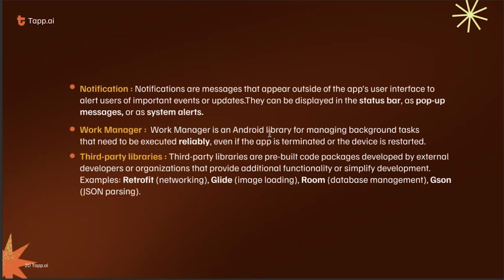For example, if I have to implement an API, the socket to connect and call an API, we already have the Retrofit library. Using that library, we call APIs and save time handling everything and writing code. So these are third-party libraries. In the demo, we will learn how we add these third-party libraries.